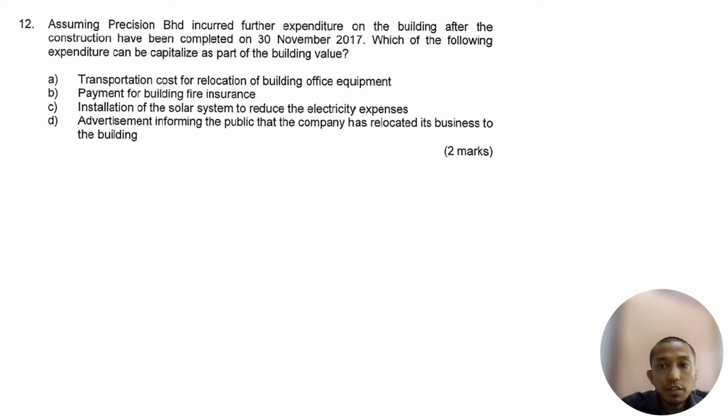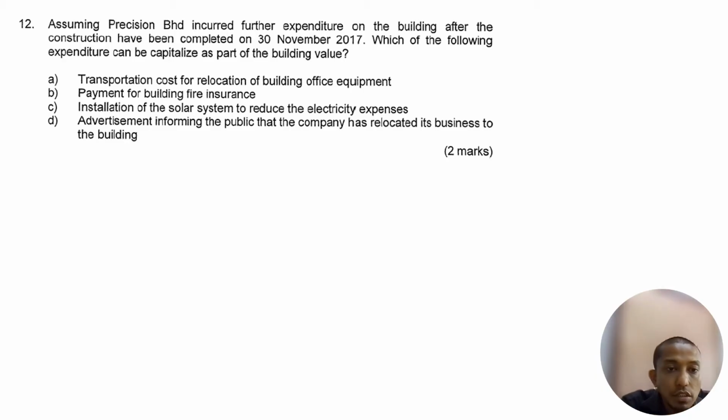So, the last question for this final semester. Assuming Precision Berhad incurred further expenditure on the building after construction was completed on 30th November 2017, which of the following expenditures can be capitalized as part of the building value? Or when it is complete,